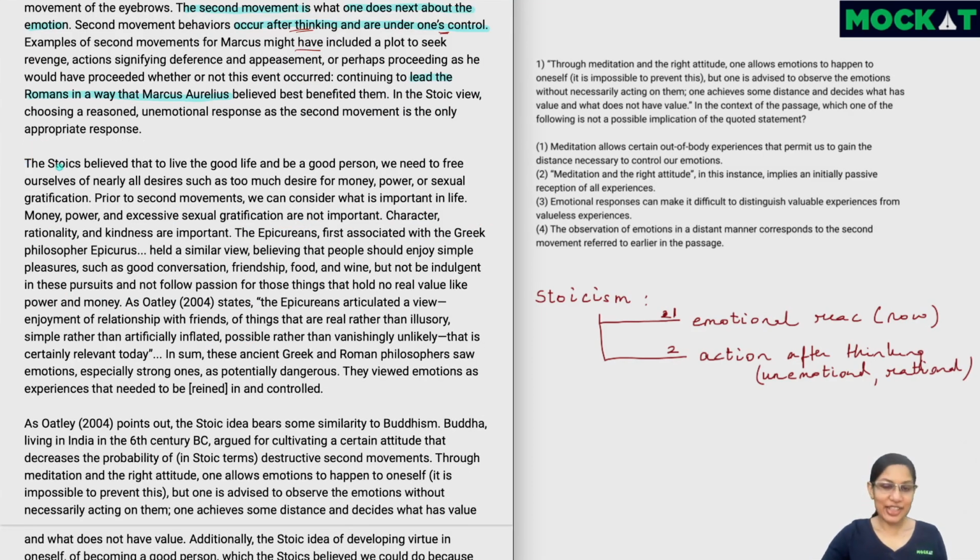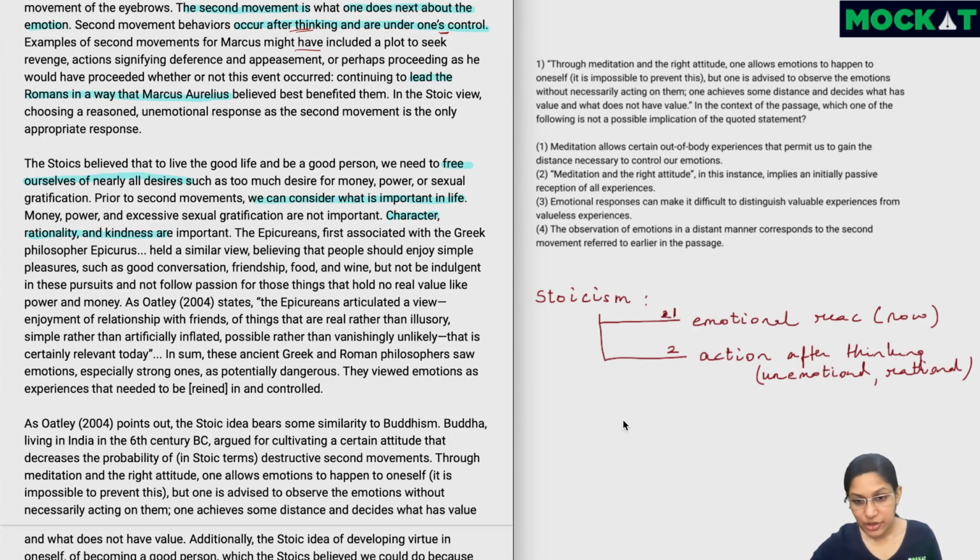In the next paragraph, we understand a little bit more about this philosophy. The Stoics believe that to lead the good life and be a good person, we need to free ourselves of nearly all desires, such as too much desire for money, power, or sexual gratification. Prior to the second movement, which is this one, we can consider what is important in life. Money, power, and excessive sexual gratification are not important. Character, rationality, and kindness are important.